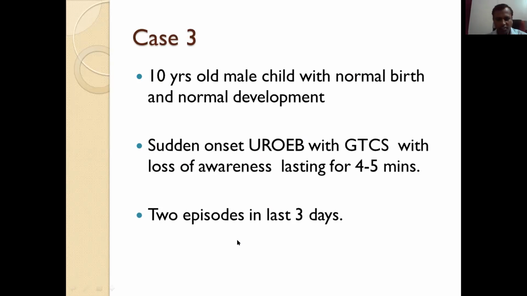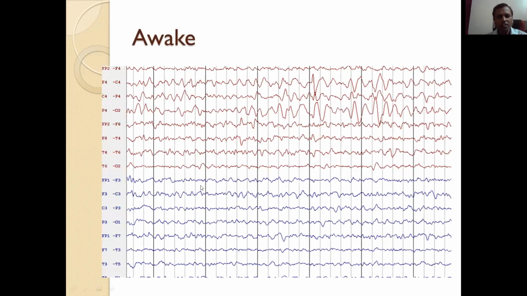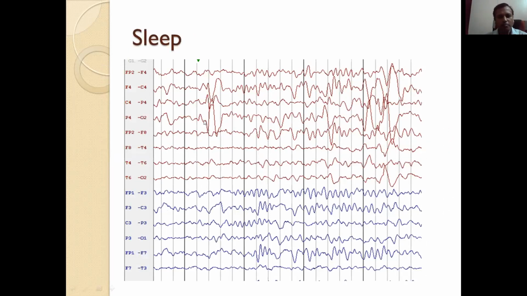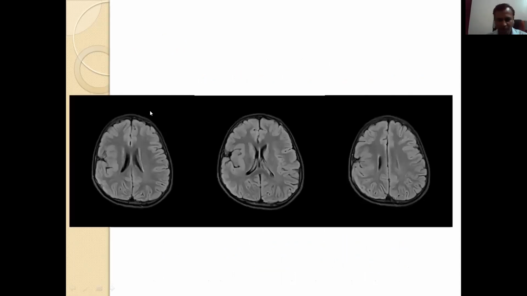So we have done EEG. EEG showing right centroparietal slowing in the awake state. And in sleep, there are spike and wave discharges in the same region, that is the right centroparietal region. So we have done MRI. MRI showing, you compare right and left side. This is left and this is right.